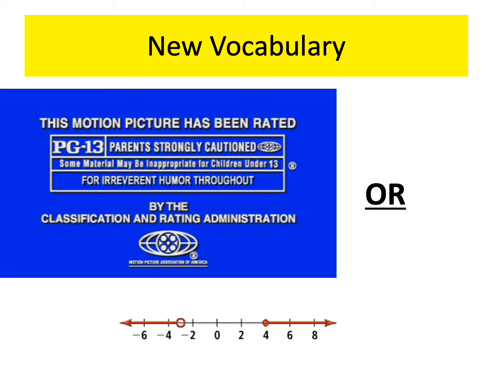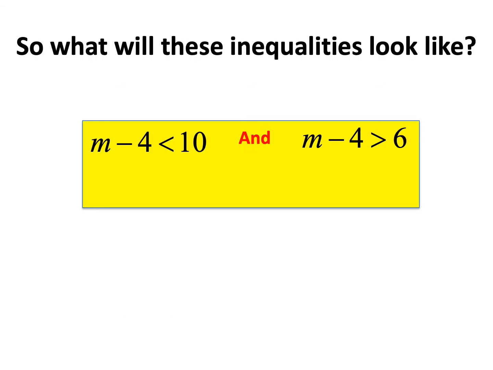So here's what I've got to teach you, which is how you actually make that graph happen. So the inequalities, once again, it's just going to be two inequalities with the word "and" in between them. Now, for "and" inequalities, there's a second form. Okay, the second form will look something like this. Notice they both have the letter M, right?